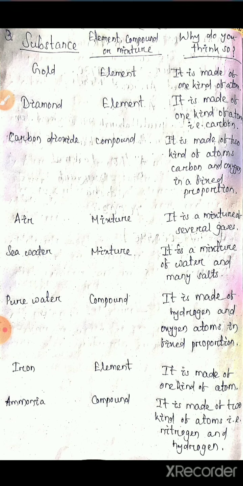In this table we have to fill up. The first one is done for us. So, page number 33. Open your book, page number 33. Substances are given. We have to write whether that is an element, compound or mixture. And why that is an element or compound or mixture, according to our view, we have to write. So, first one is already given, that is gold,